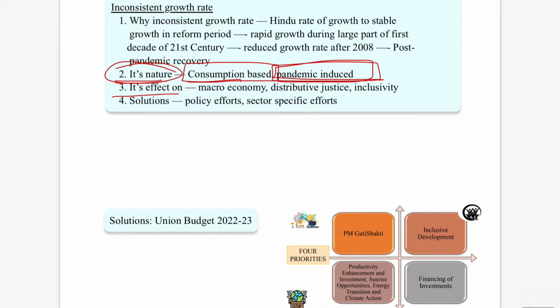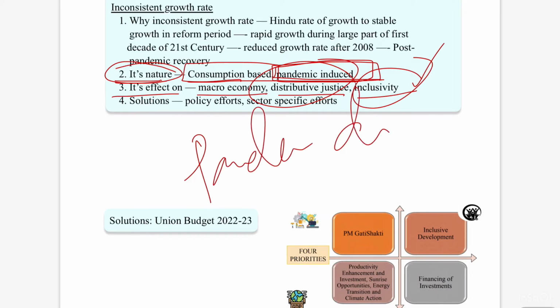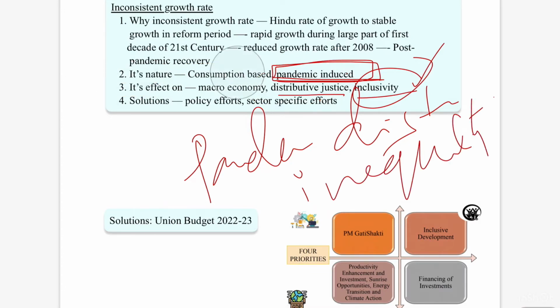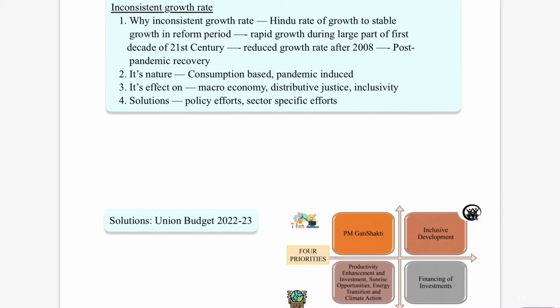And what are its effects on the macroeconomy, distributive justice and inclusivity? How has inclusivity been affected? For instance, after the COVID-19 pandemic hit the economy, there is a disruption in inclusivity and a disruption in distributive justice. Many of the international reports are saying that because of the pandemic related disruptions, there is an increase in inequality in the Indian economy. So these are the things that you need to observe as far as this chapter is concerned.